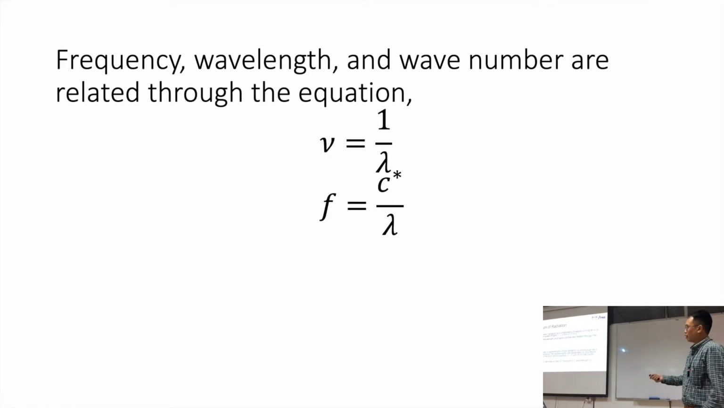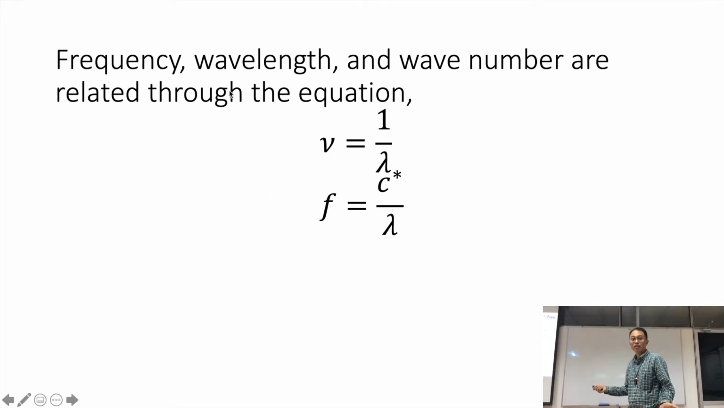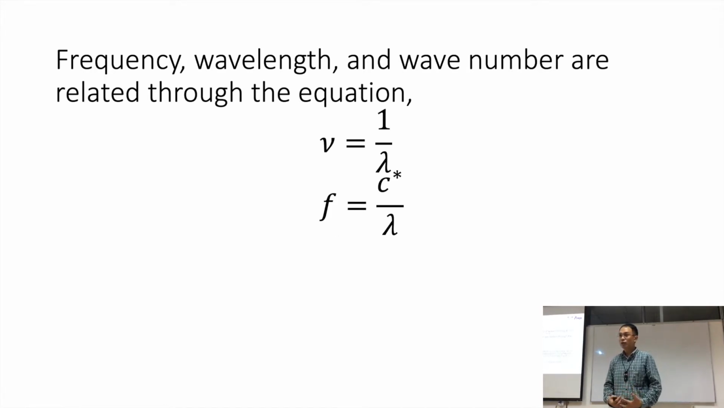The units for wavelength is meters, or it could be in any length. It could be centimeters, it could be micrometer. And frequency is in the units of per time. So it could be per second, per minute, per hour, but the most frequent one is per second, which is hertz. So hertz is just basically 1 over s, or 1 over second.